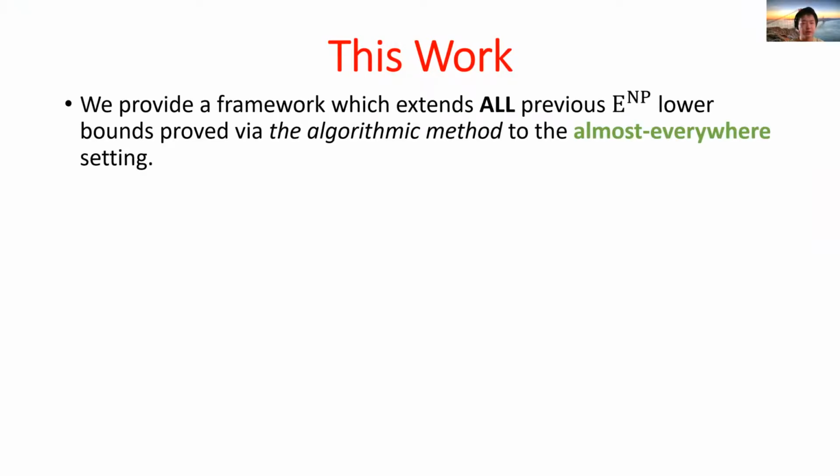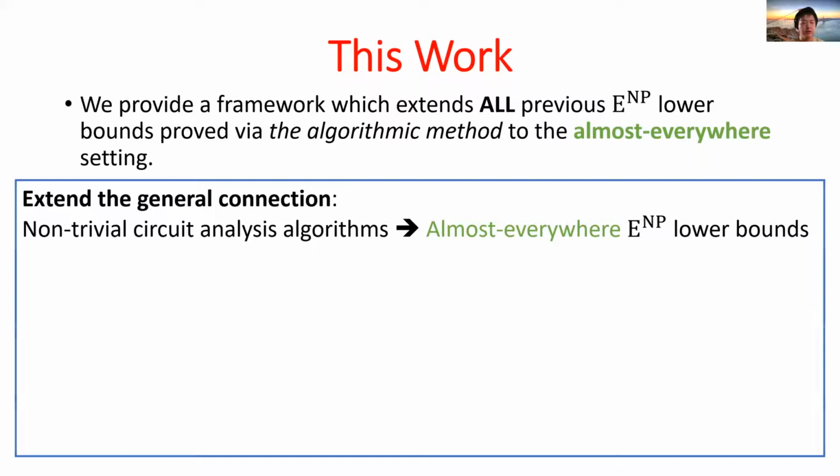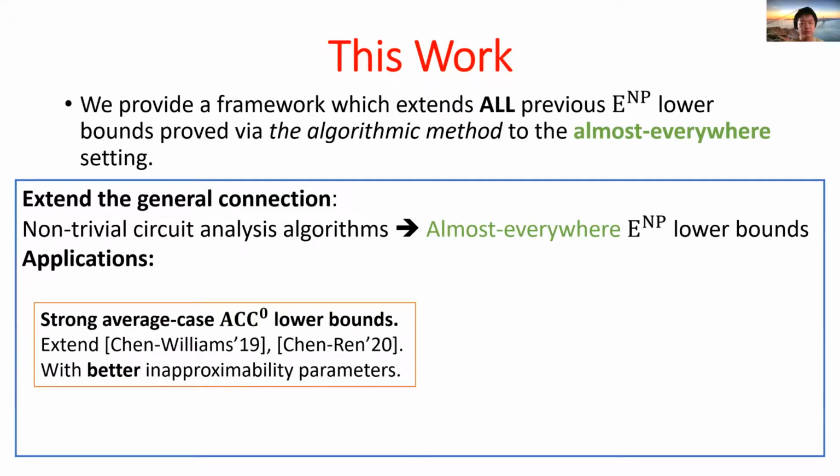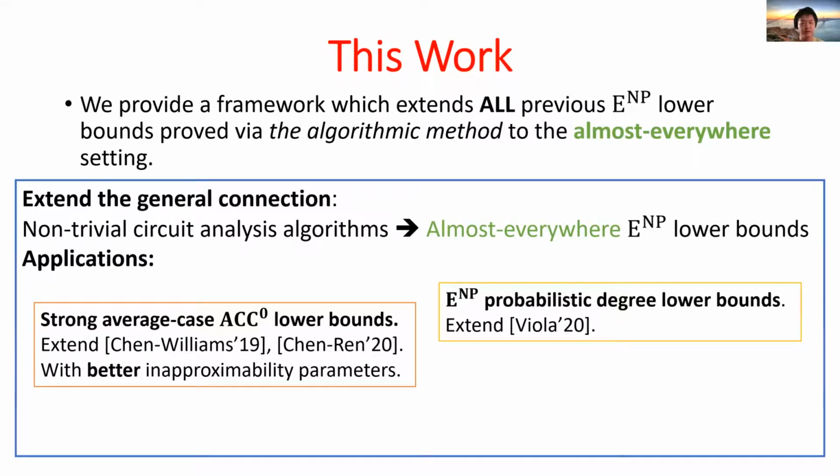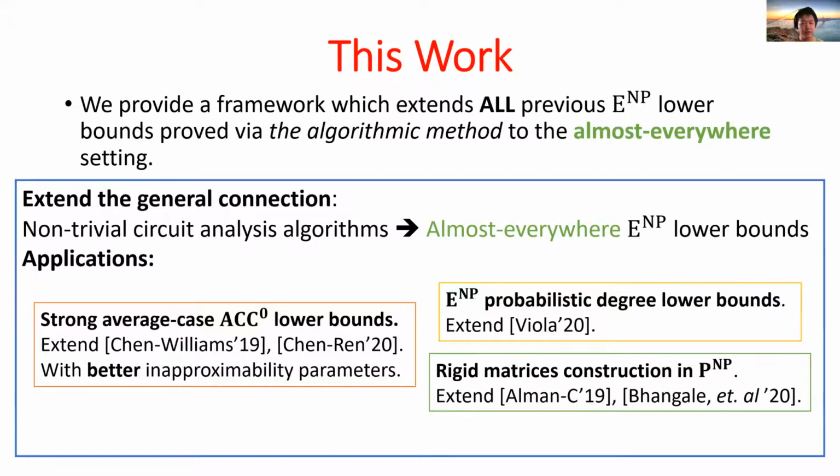Now we discuss our new results. We show that all of the previous E to the NP lower bounds proved by the algorithmic method can in fact be extended to hold almost everywhere. First, we extend the general connection. That is, we show that non-trivial circuit analysis algorithms can in fact imply almost everywhere E to the NP lower bounds. As applications, we extend 3 results discussed before, including the strong average case ACC0 lower bounds, the probabilistic degree lower bound, and the E to the NP construction of rigid matrices.